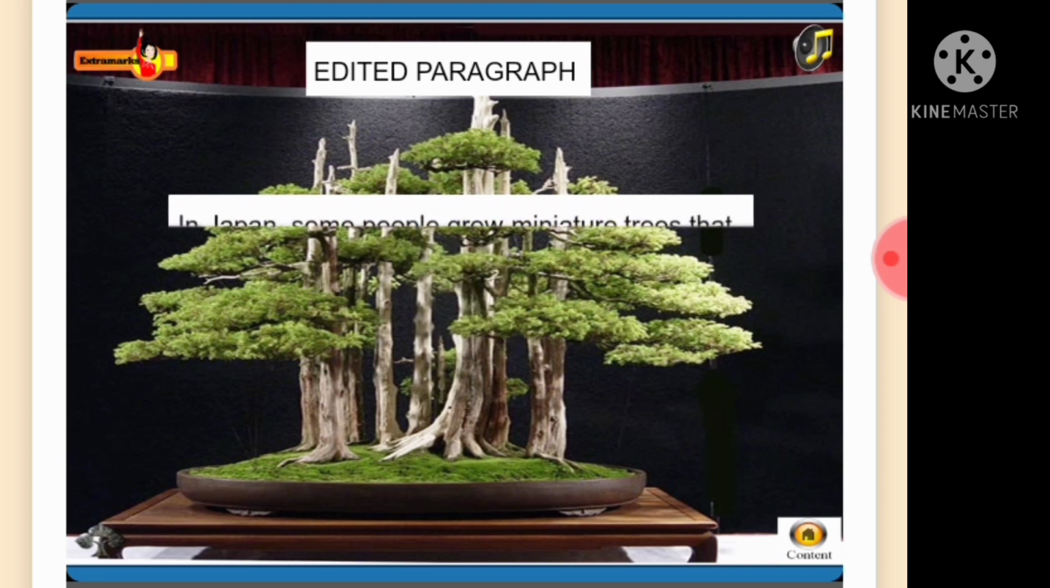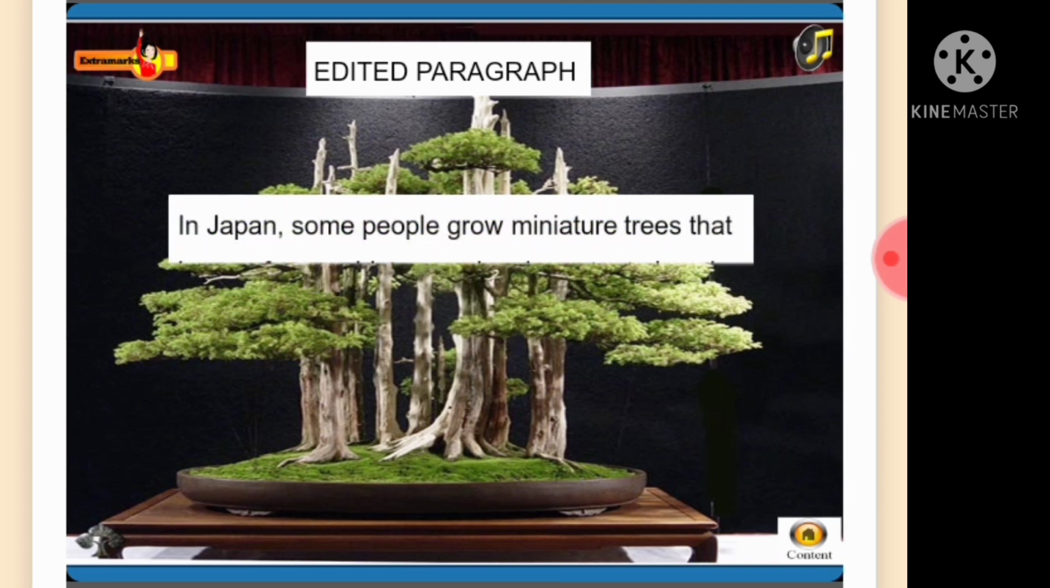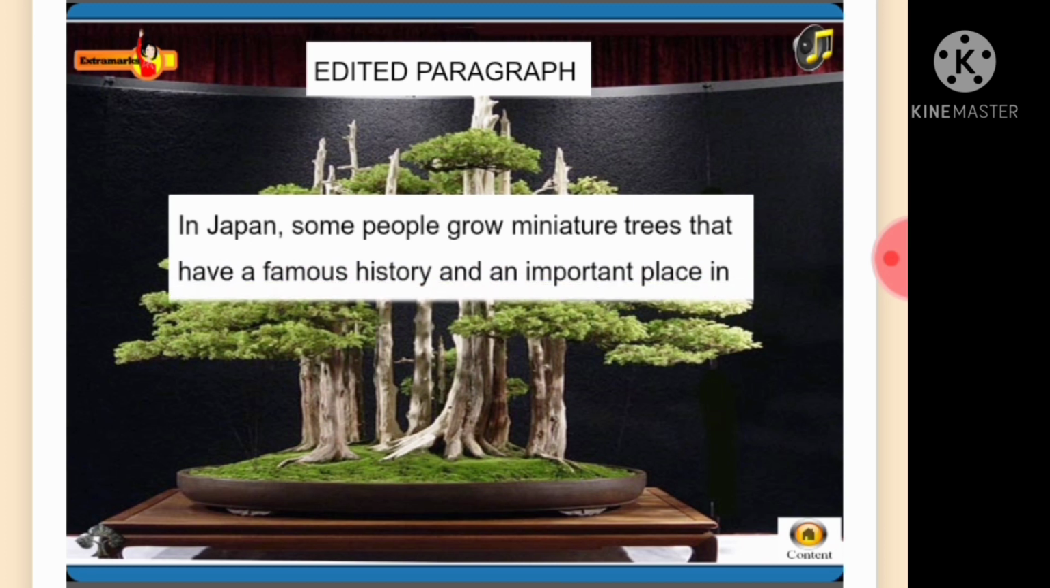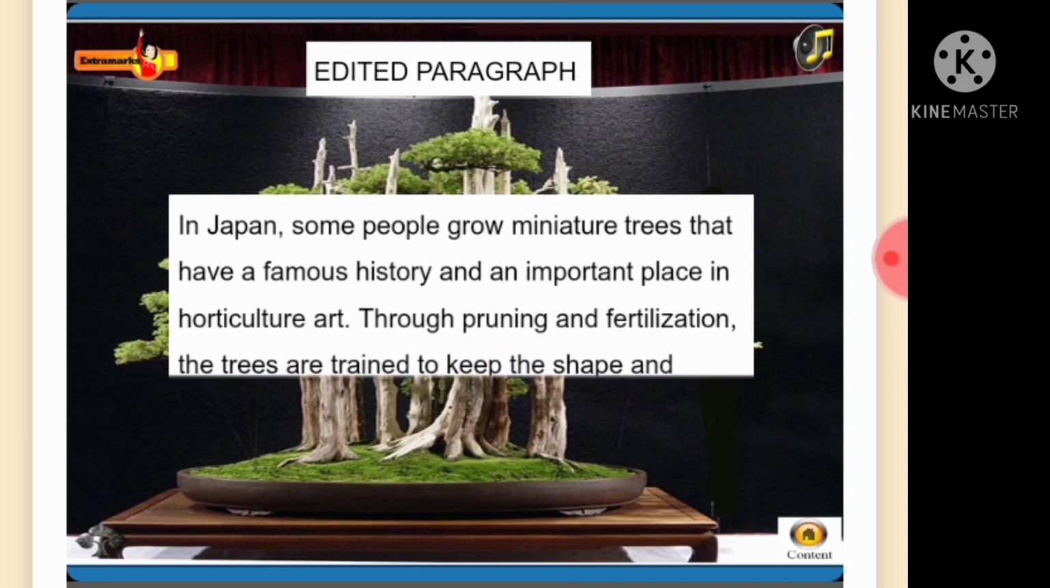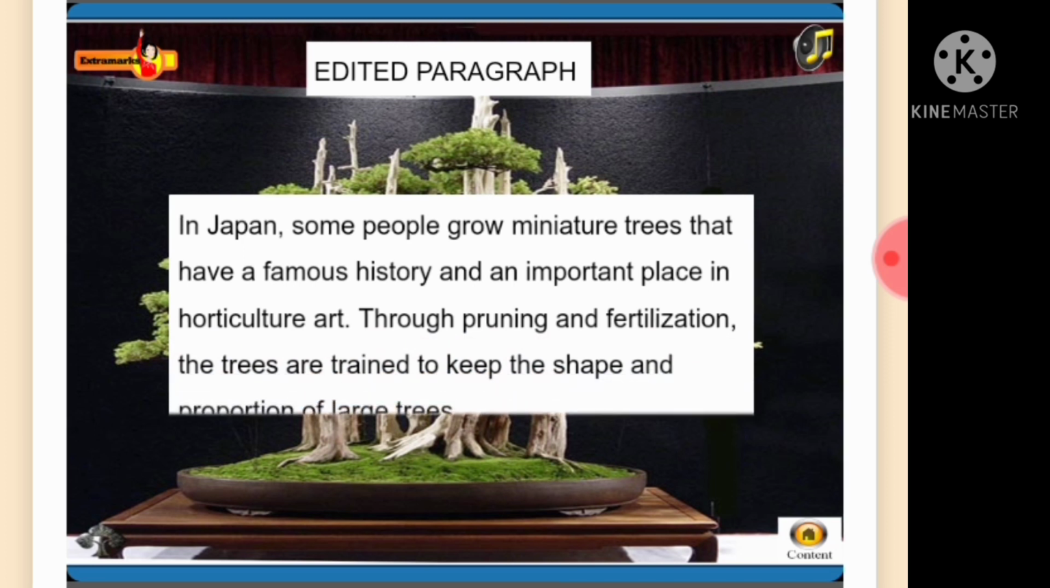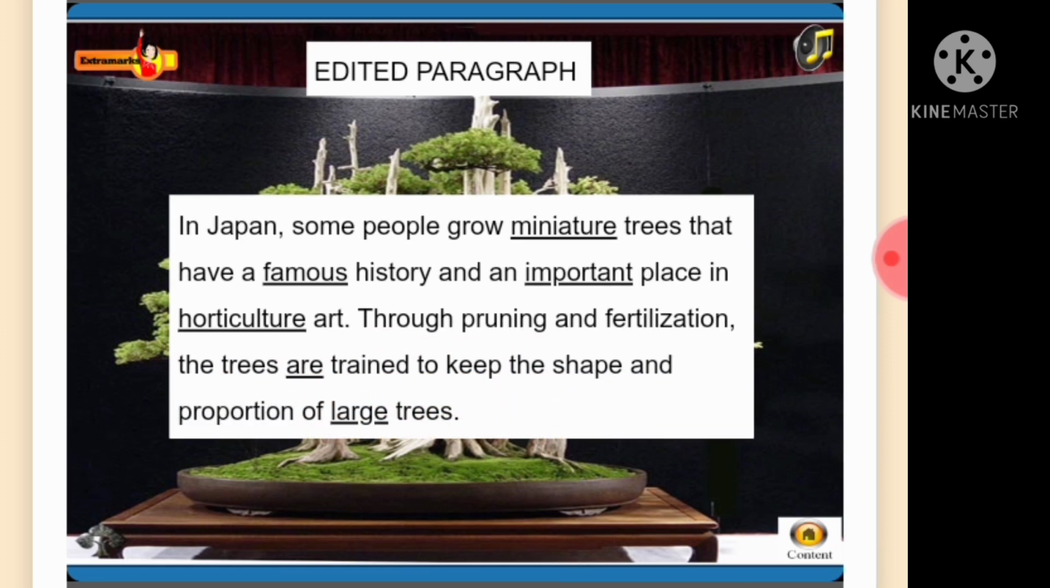Now, read the edited paragraph. In Japan, some people grow miniature trees that have a famous history and an important place in horticulture art. Through pruning and fertilization, the trees are trained to keep the shape and proportion of large trees.